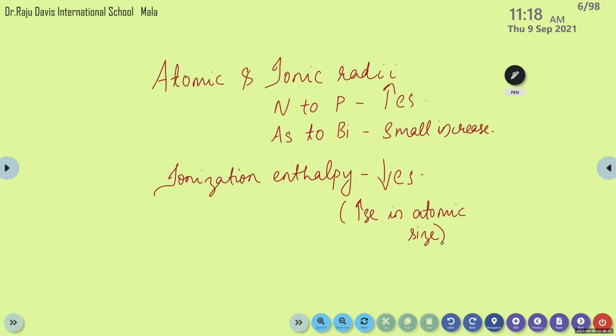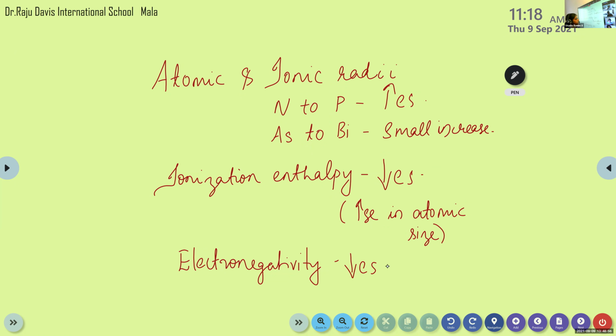Then the next property, that's about electronegativity. The most electronegative element is considered as fluorine, right? In group 17. So when we are moving down the group, the same thing, this electronegativity also decreases. Electronegativity decreases down the group with increasing atomic size. Here also the same reason, increase in atomic size.